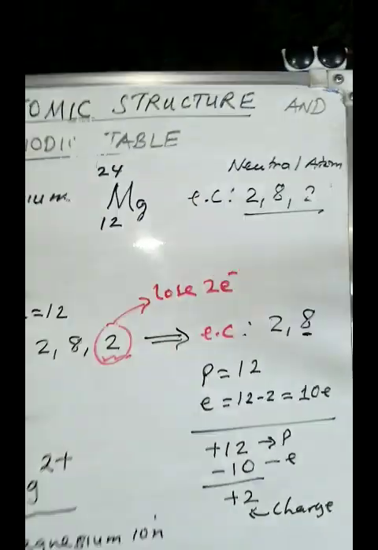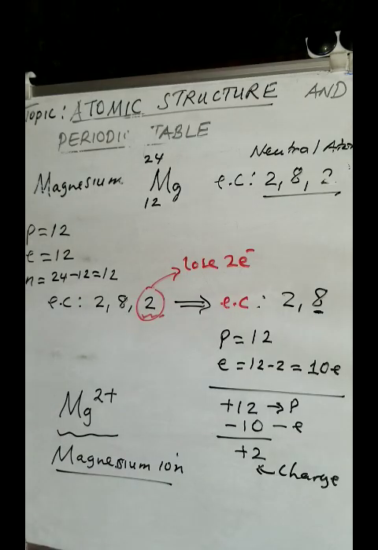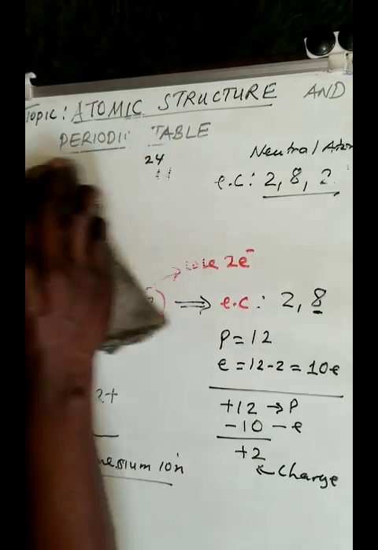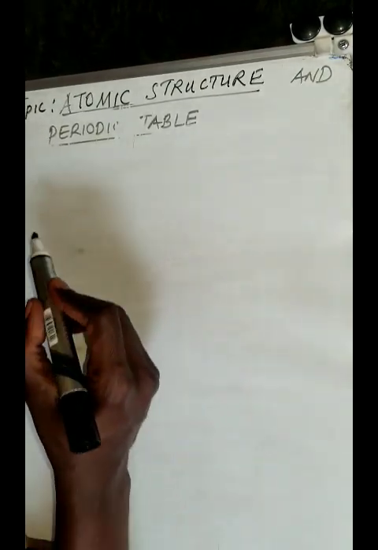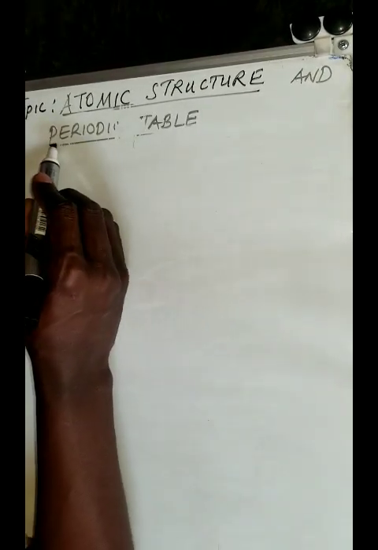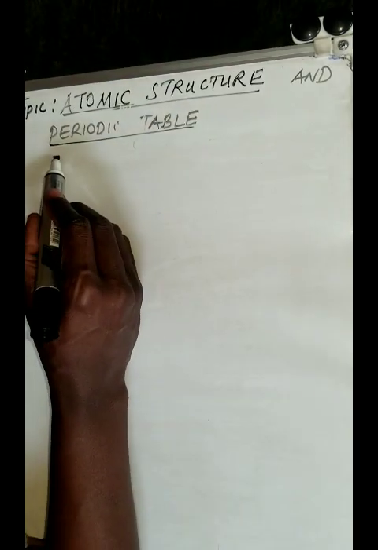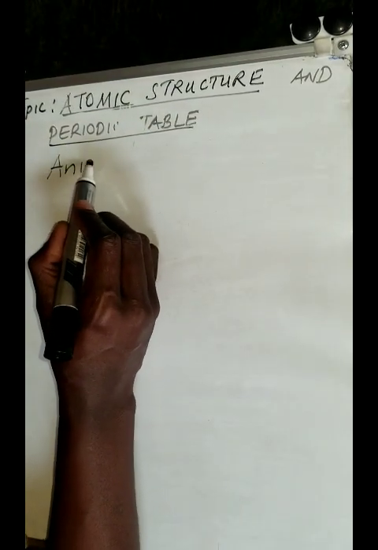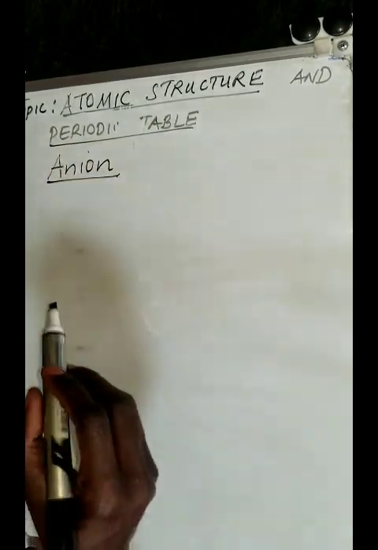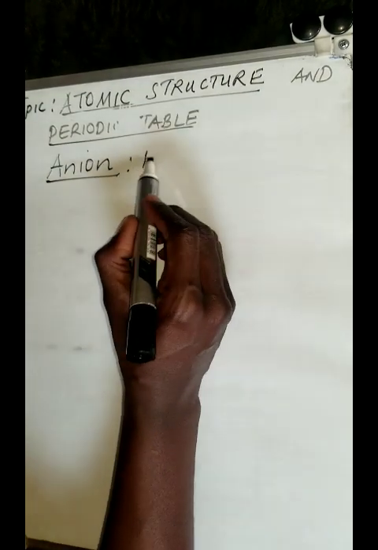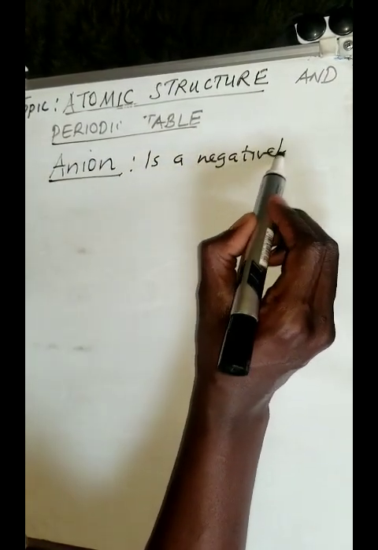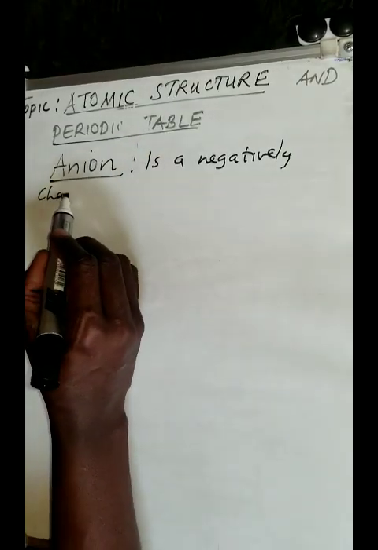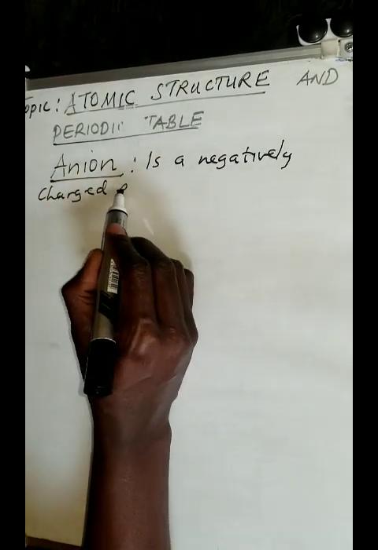All right, let's talk about what we call anions. Like I said, anions come from non-metals because non-metals love to gain electrons, and I'll show you on the periodic table later on. An anion I can simply say is a negatively charged particle.